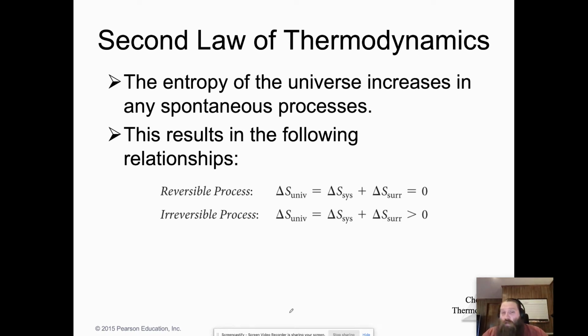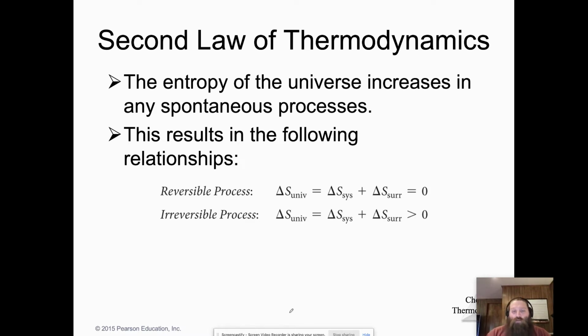Now, this brings us to the second law of thermodynamics. We're going to take what we just talked about with entropy, and we're going to add it to reversible and irreversible processes. So the entropy of the universe increases for any spontaneous process. That's the second law of thermodynamics. If you have a spontaneous process occur, the overall entropy of the universe must increase.